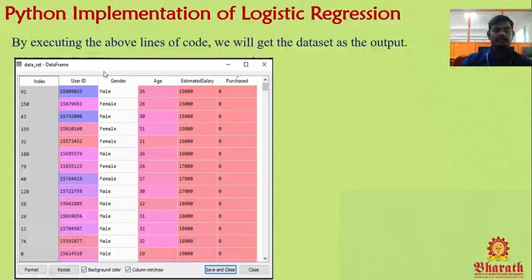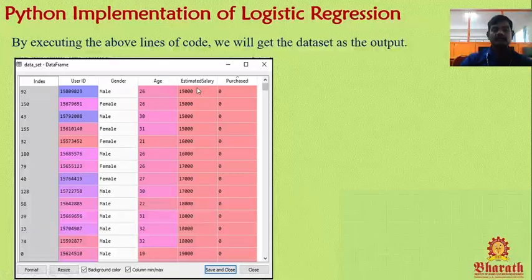So we have 5 columns. In the 0th position user ID is there, first position gender, second position age, third position salary, and in the fourth position the purchased variable. So purchased is the dependent variable, it depends upon age and salary.